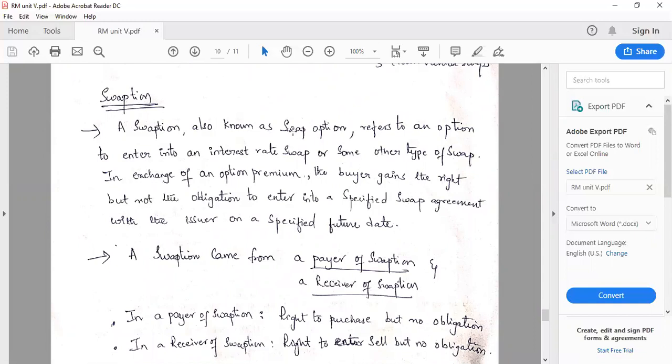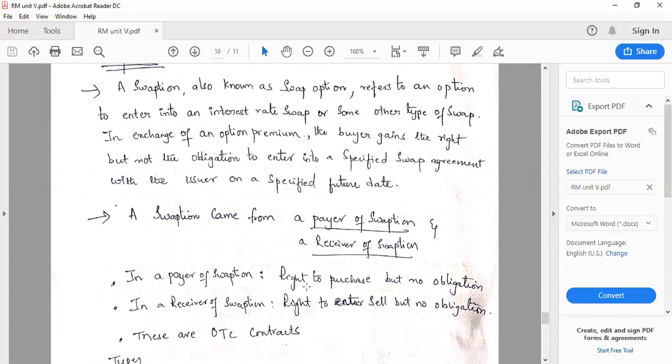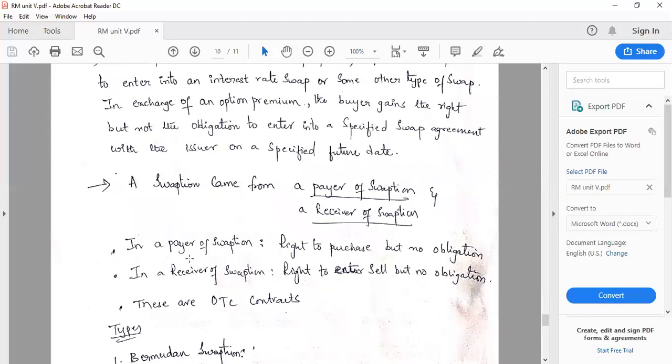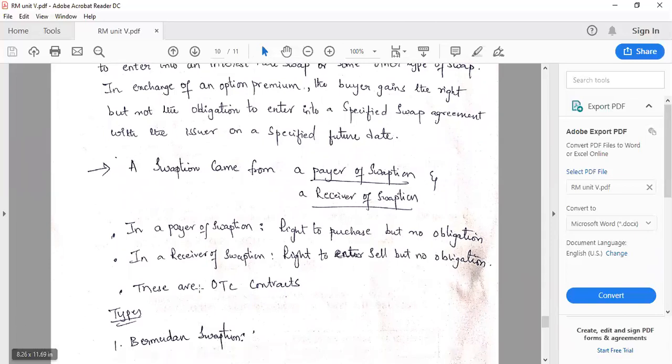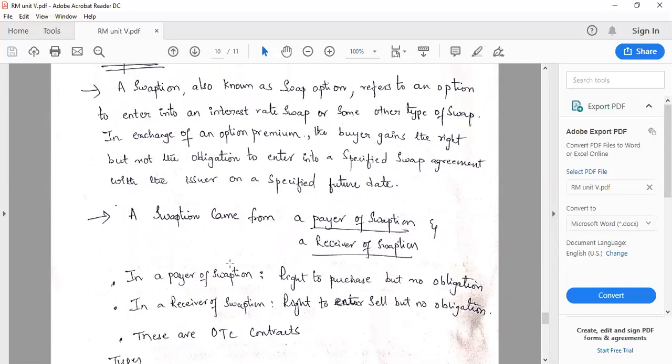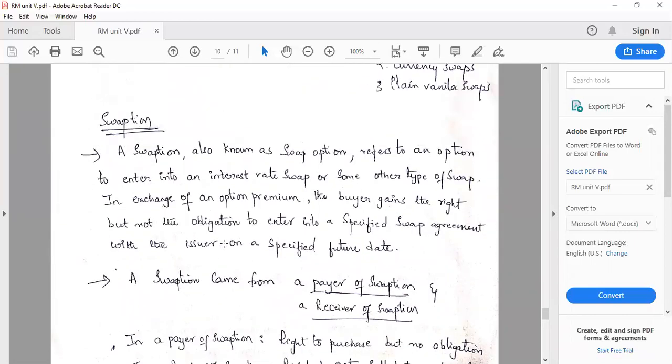The types of swaption: you can see payer of the swaption and receiver of the swaption. In case of the payer of the swaption, the payer will have an advantage here: right to purchase but no obligation. In case of the receiver of swaption, right to sell but no obligation. Just implementing options, types of options, call option and put option advantages in swap, then we will get swaption.